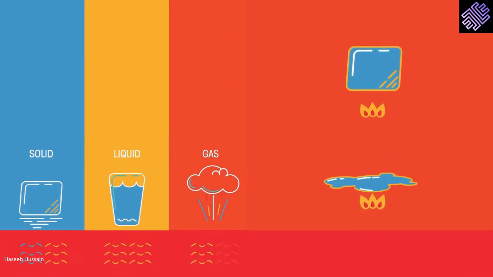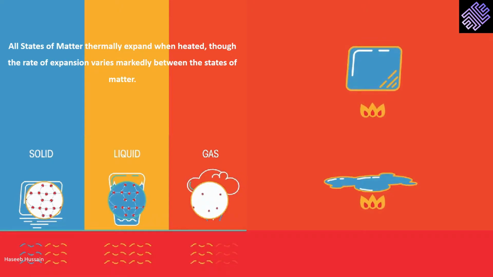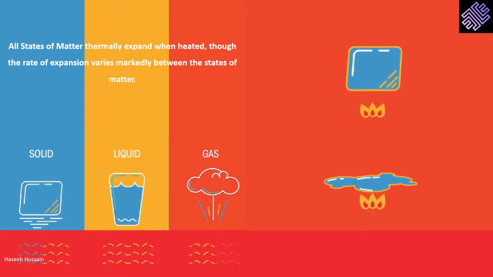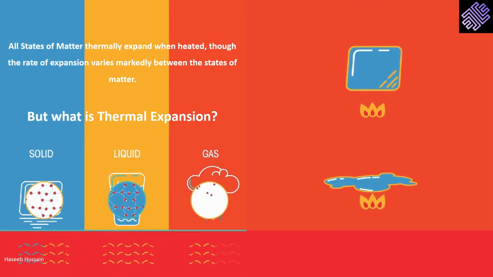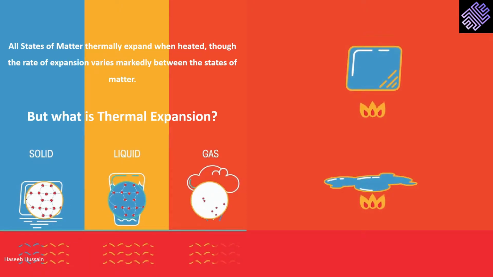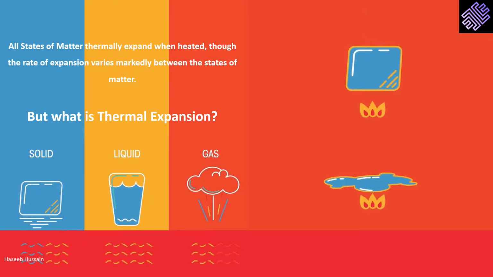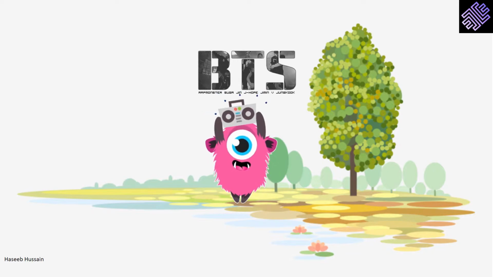We already know that when we heat any state of matter, its temperature increases and internal energy rises. Another consequence of heating a state of matter is that it thermally expands. Though the rate of expansion varies significantly between the states of matter, they do expand and contract when heated and cooled respectively. But what is thermal expansion? Let's try to understand thermal expansion with the help of an analogy.